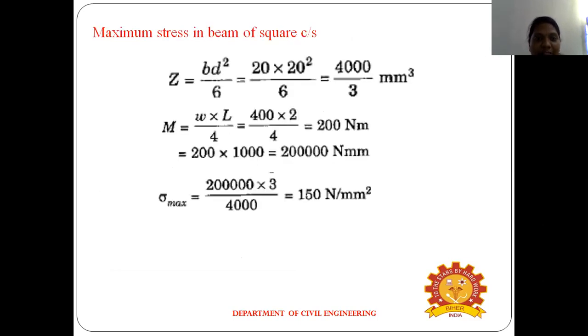So first, the maximum stress in the beam of square cross section. First we find Z. Z equal to, what is the formula? BD squared divided by 6. Breadth and depth are given, so you can find it. Next we find the moment. Moment is W into L divided by 4. W is 400 Newton, and the length is also available in the given data. You can substitute the values and find the moment. Finally, the stress at failure, sigma max equal to M divided by Z, substituting gives 150 Newton per mm squared.